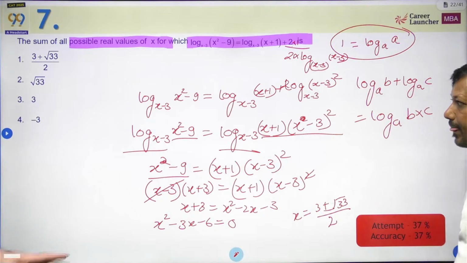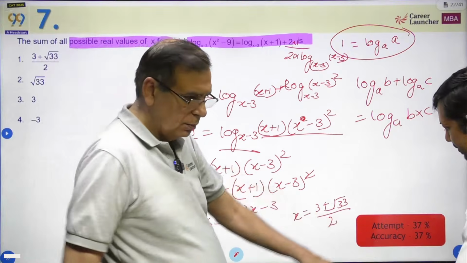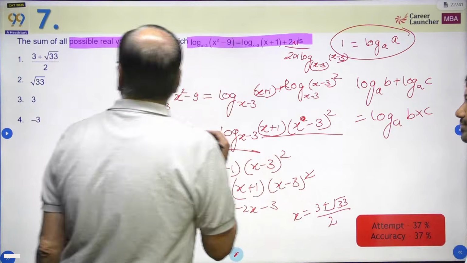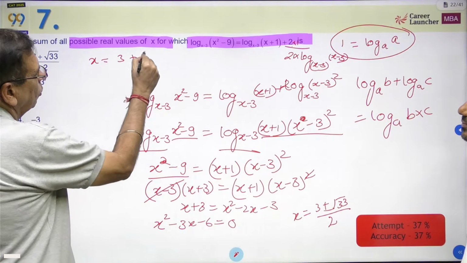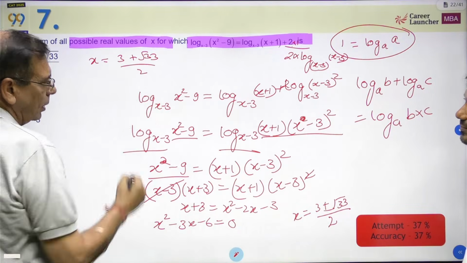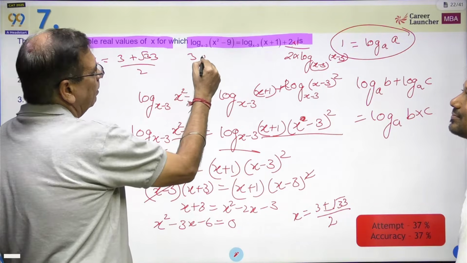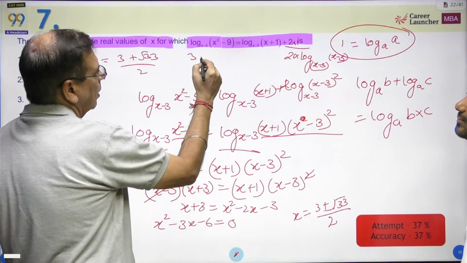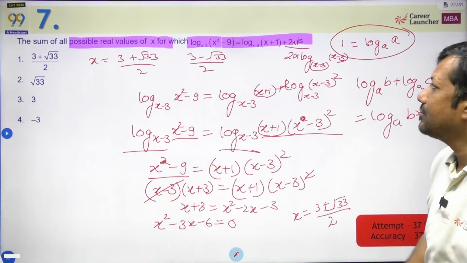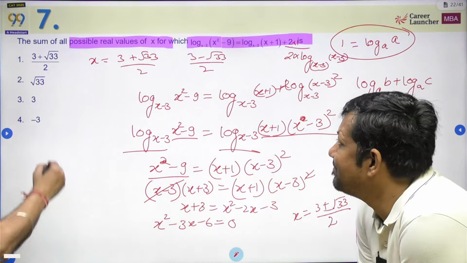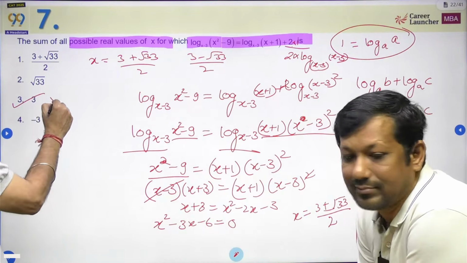Minus. Okay. Now this is it. Now why is the accuracy low? ये समझना होगा. The answer is going to be we are getting x equal to (3 plus root 33) by 2 and the other value of x is going to be (3 minus root 33) by 2. If I add both of them, what do I get? 3. I will get 3. So most students would have marked this as the answer, but this is a wrong answer.